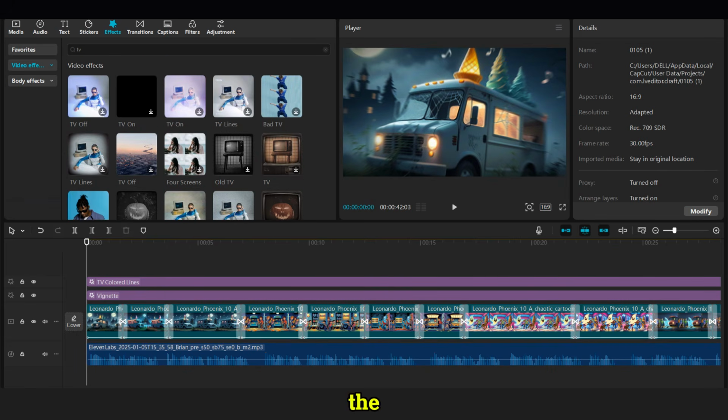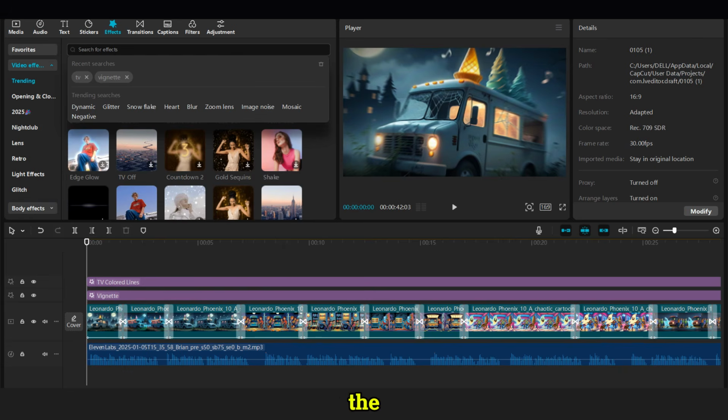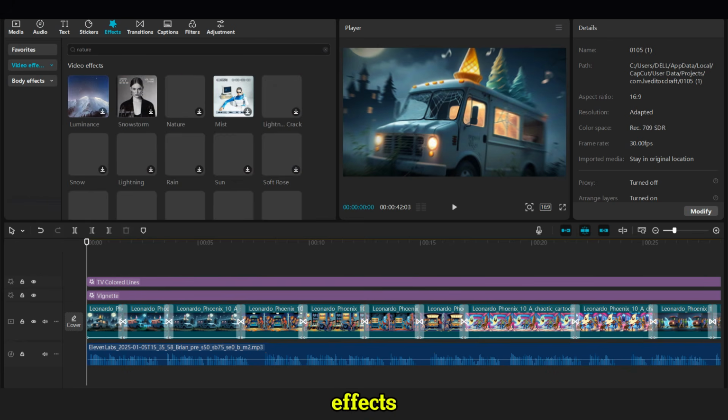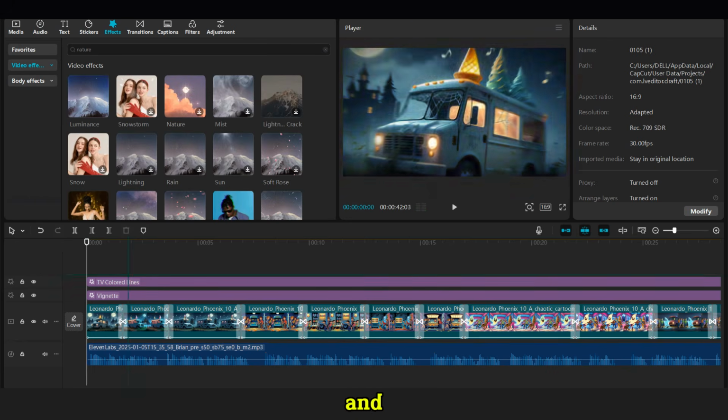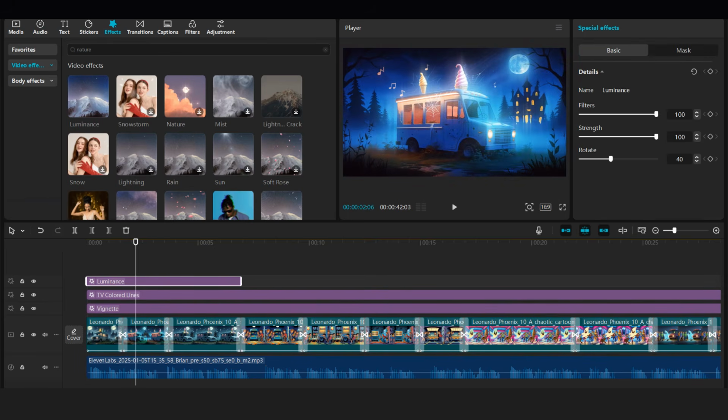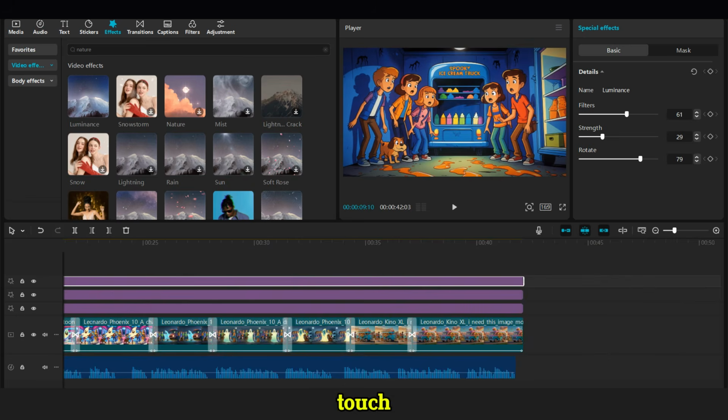Next, apply the luminance effect. Follow the same process as with the other two effects. Adjust the settings and apply it to all images. With these effects added, your video will have a polished, professional touch.